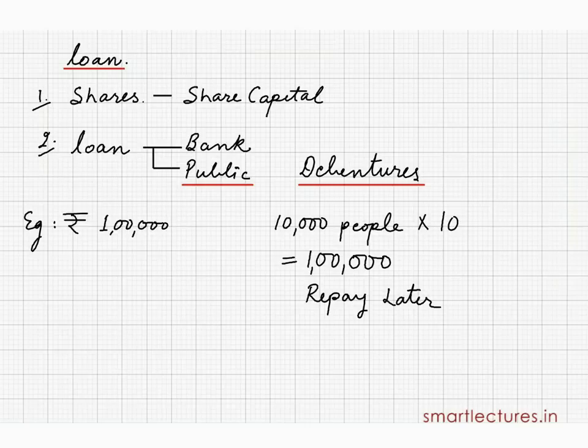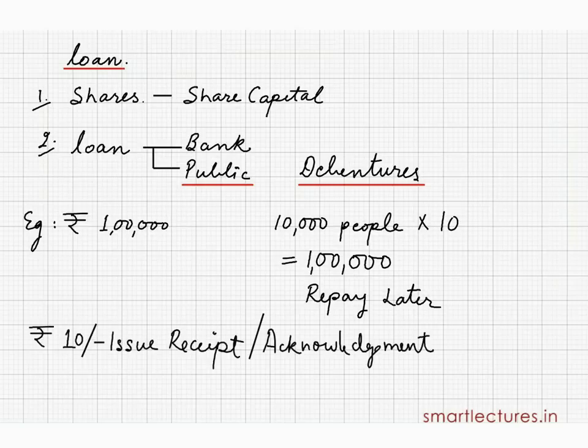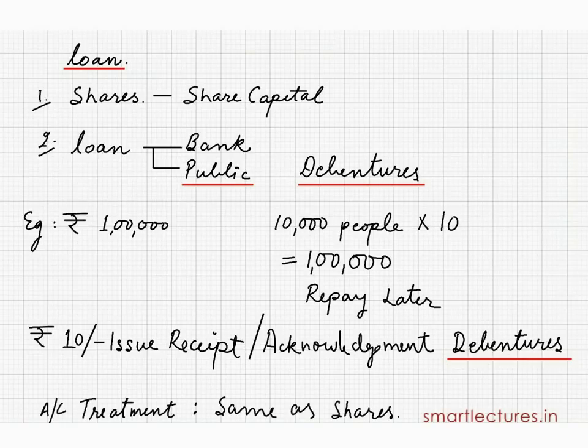So now the question is, what is a debenture? Basically, suppose I am running a company and I get 10 rupees from you. Naturally, I will have to issue you something, some receipt or some acknowledgement or some proof that I have taken a loan and I'll pay you after some time. That certificate or that instrument is called a debenture. And the accounting treatment of the debenture is almost the same.